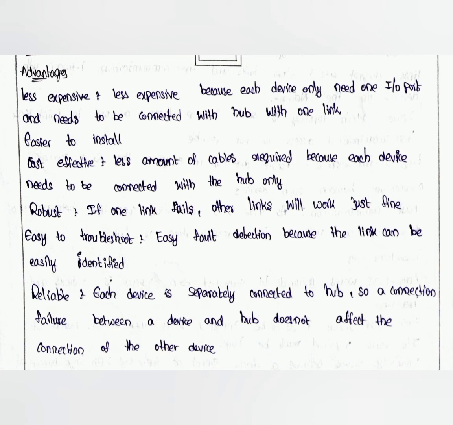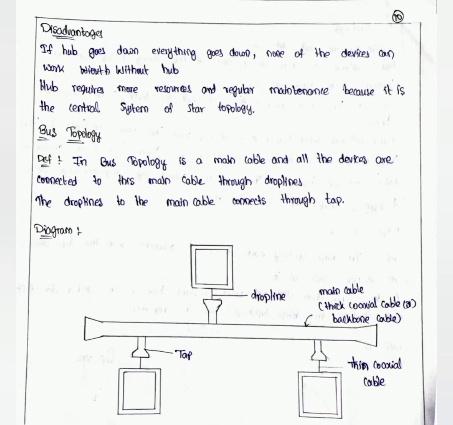Third one is robust. If one link fails, other links will work just fine. Next, easy to troubleshoot. Fault detection is easy because the link can be easily identified. Reliable. Each device is separately connected to a hub, so a connection failure between a device and the hub does not affect the connection of the other devices. Disadvantages: if the hub goes down, everything goes down. None of the devices can work without the hub. The hub requires more resources and regular maintenance because it is the central system of the star topology.